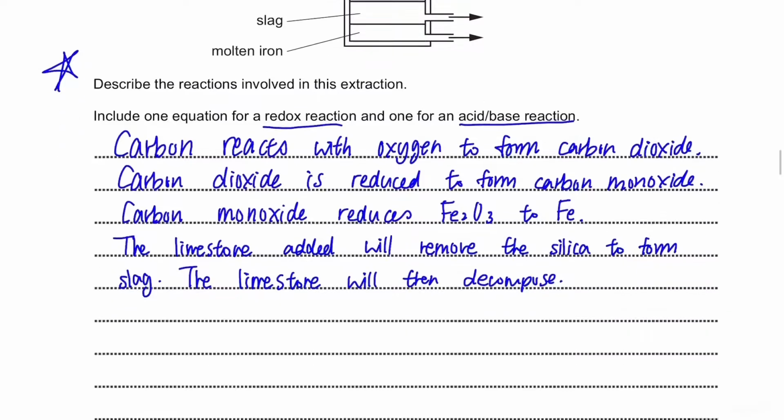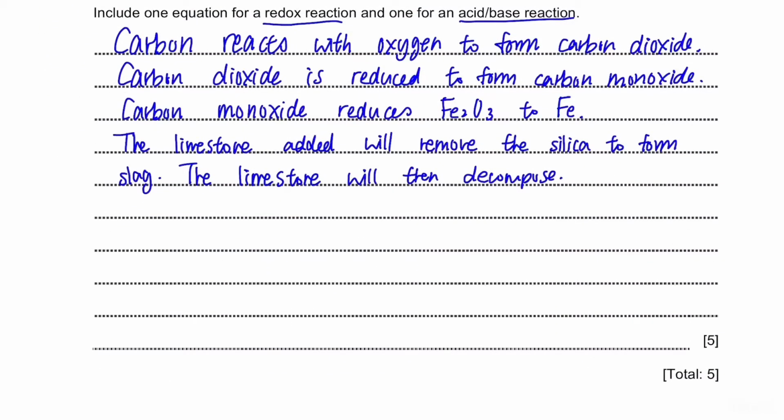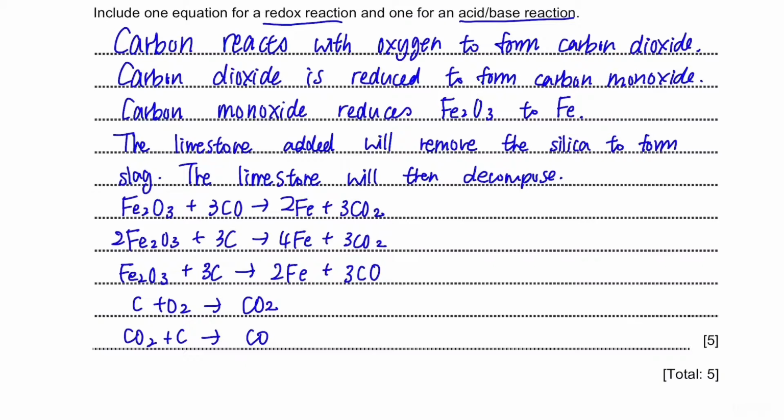For the redox reaction, you can write any of these. These are all related to the process that I just explained, but just in chemical symbols. For the acid-base reaction, you may write one of these. These are related to the reactions with limestone and silica.